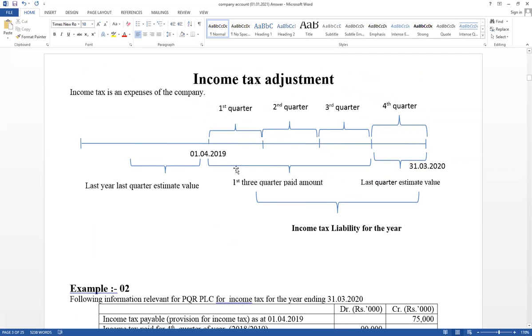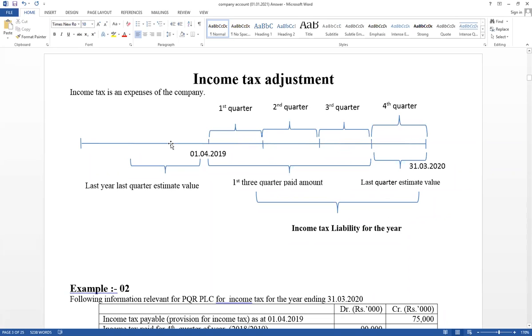Our accounting period ends on 31st March 20, and the beginning of the year is 1st April 19. This is the accounting period. Think about first quarter, second quarter, third quarter and fourth quarter. First quarter tax is paid in the second quarter, second quarter paid in the third quarter. Therefore, only the first three quarters' income tax is paid during the accounting period, and last quarter income tax we have to estimate. Then it can be recognized as income tax liability for the year. Question number 1 also we have discussed.